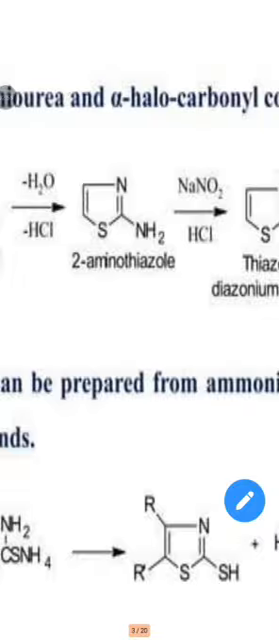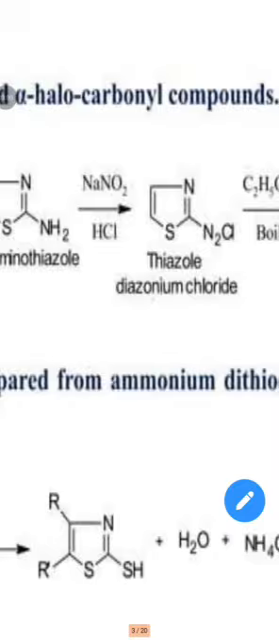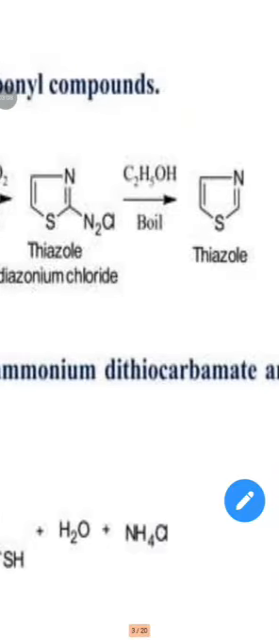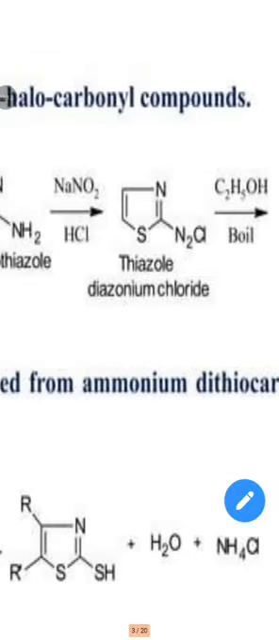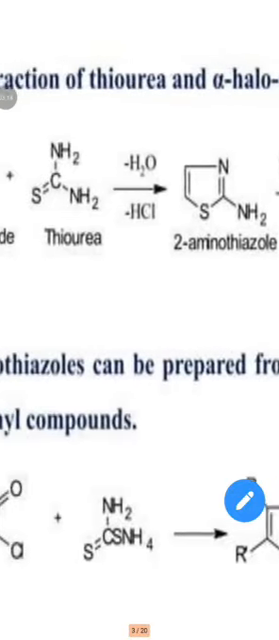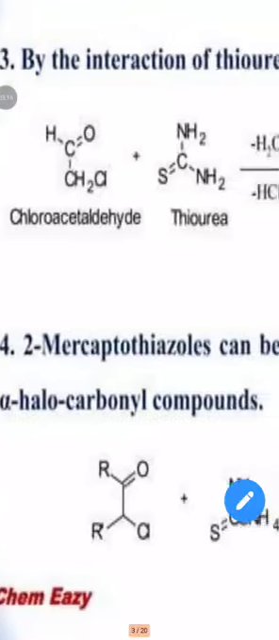So, 2-aminothiazole is formed. Then it is reacted with sodium nitrite, NaNO2, and thiazole diazonium chloride is formed. It is boiled with ethanol to form thiazole. So, thiazole is obtained from alpha halocarbonyl compound and thiourea.